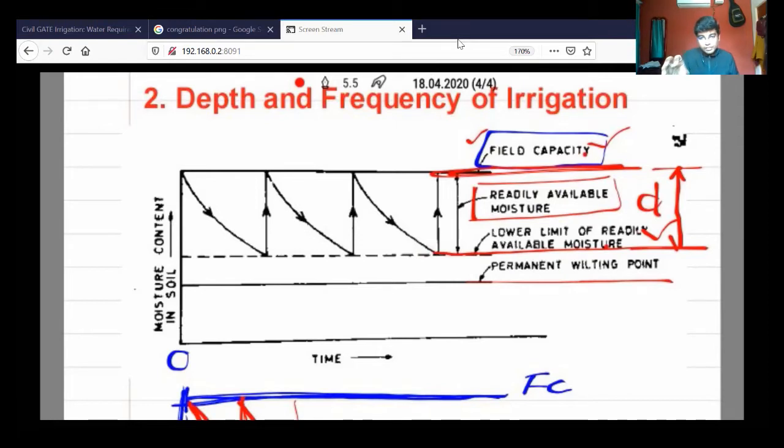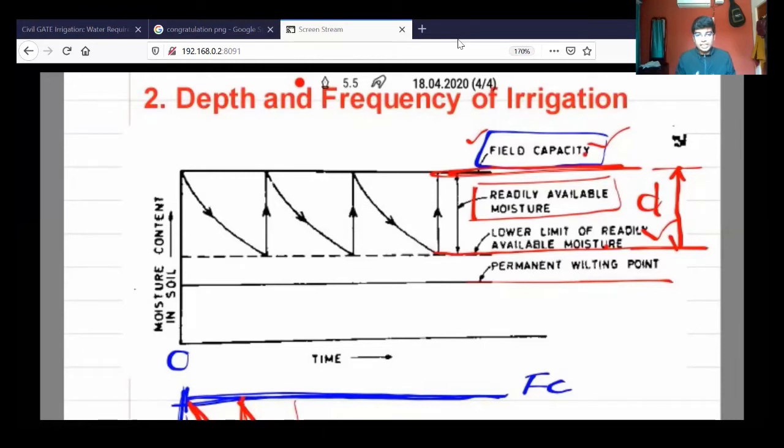This depth of irrigation can be calculated only when you know the field capacity of the soil, the lower limit, and the permanent wilting point of the soil. Each soil will have different values for these: field capacity, readily available moisture, lower limit, and permanent wilting point.